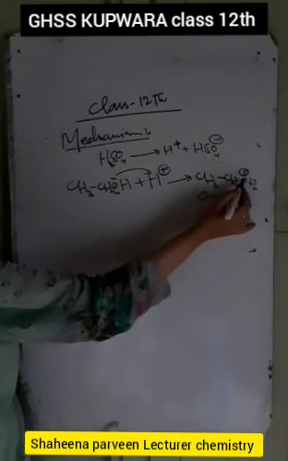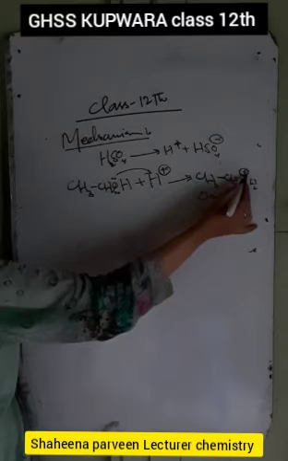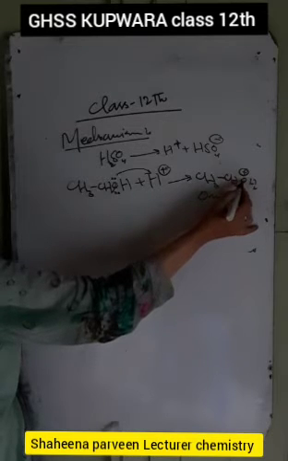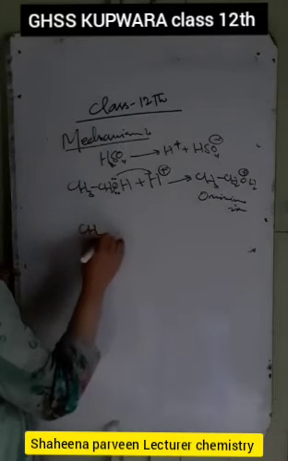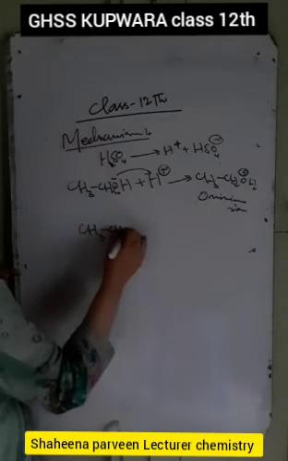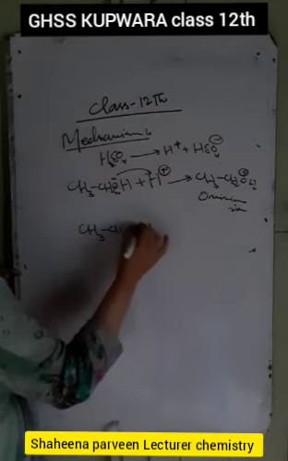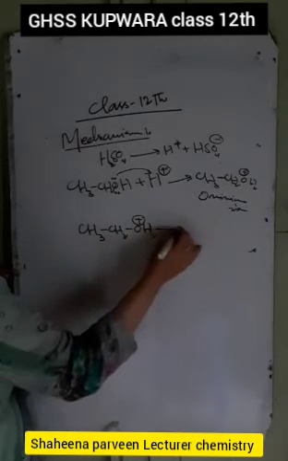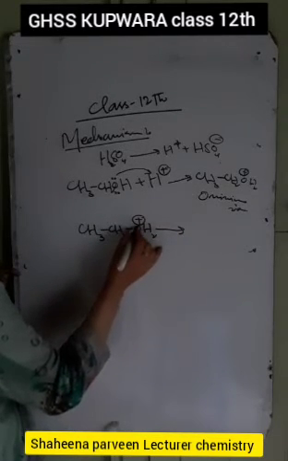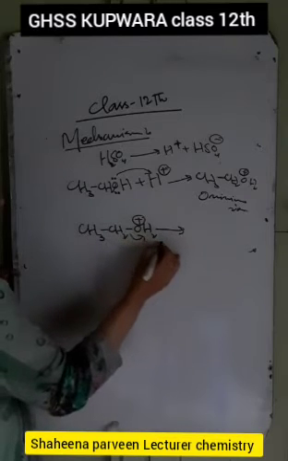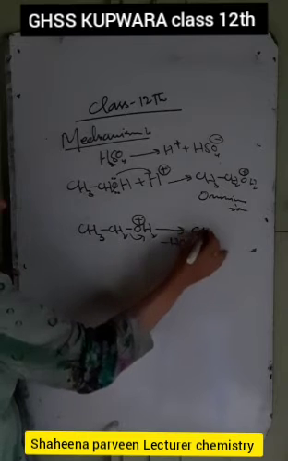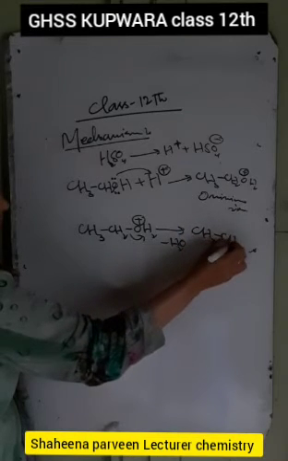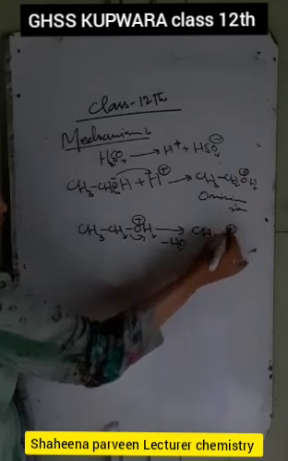So this oxygen now possesses a positive charge. It cannot sustain its positive charge, so there is loss of a water molecule. We have here CH3CH2OH2 positive. This oxygen atom cannot sustain the positive charge, so there is loss of water. So here dehydration has happened, and it results in the formation of a carbocation, CH3CH2 positive.